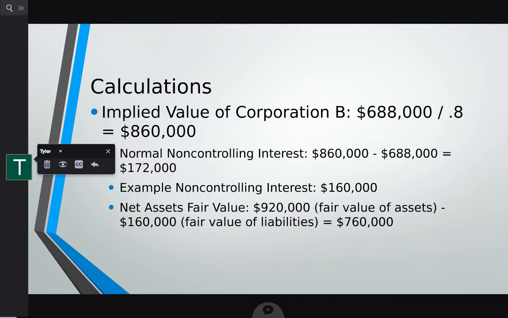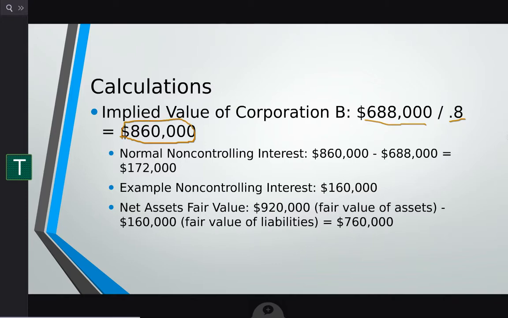We're going to start this problem with some calculations. First of all, to find the implied value of the corporation that we're acquiring, we take $688,000 divided by 0.8, the percentage that we are acquiring, which will give us $860,000. According to our purchase price, this is going to be what the implied 100% of the firm would be if 80% is $688,000.